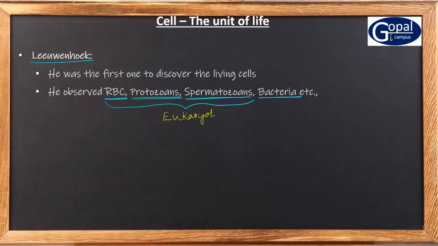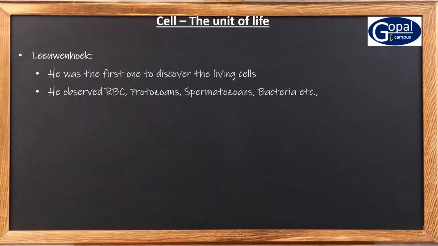Eukaryotes. And the bacteria, they are the prokaryotes. So the prokaryotes observed by Leeuwenhoek are the bacteria. The eukaryotes observed by Leeuwenhoek are the RBC, protozoans, spermatozoans.